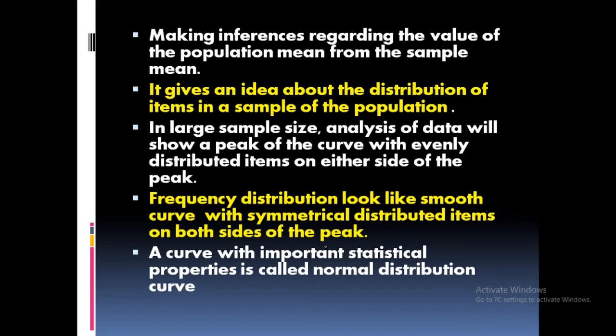That is why it is a continuous distribution applied in our normal life, and we get a smooth curve. Okay, and this curve has some important statistical properties. That curve is known as the normal distribution curve.